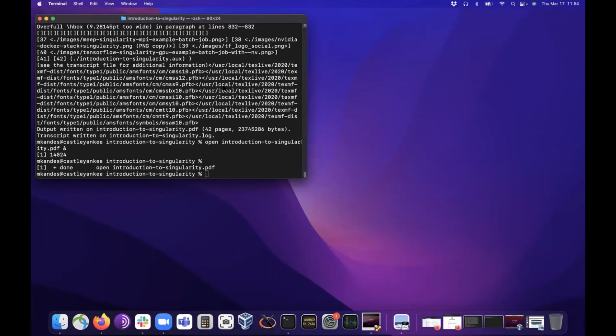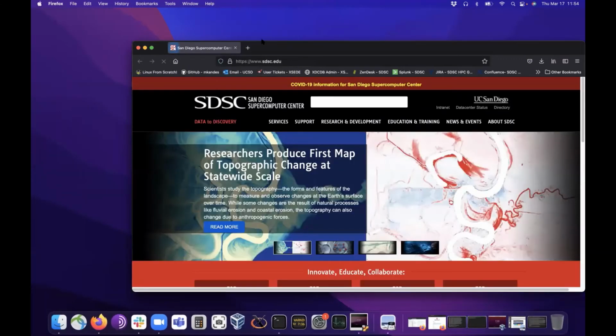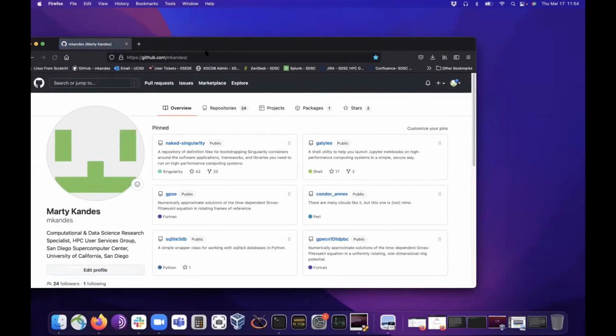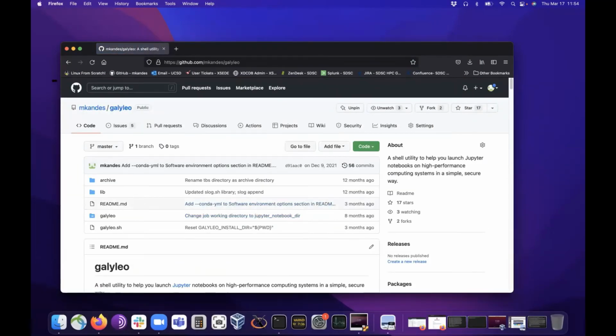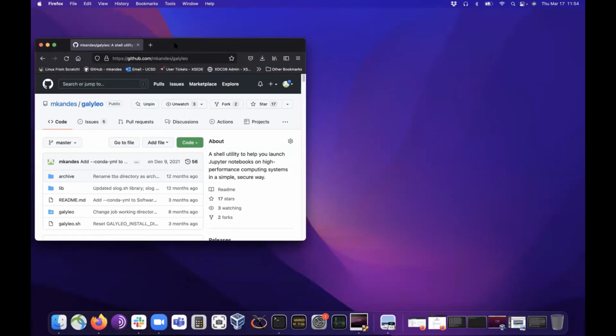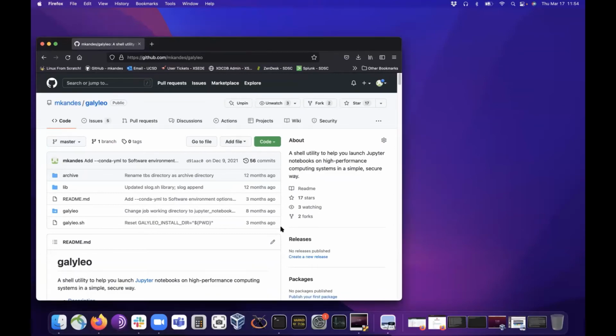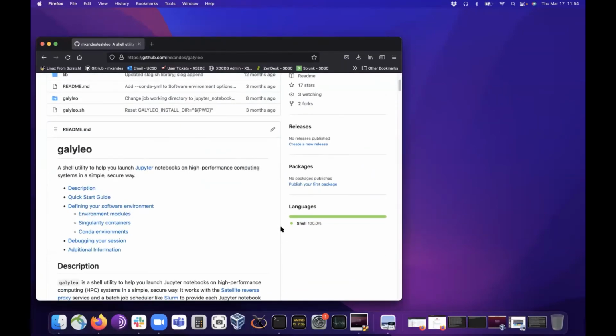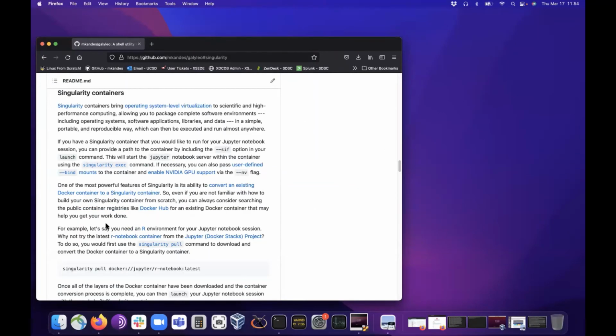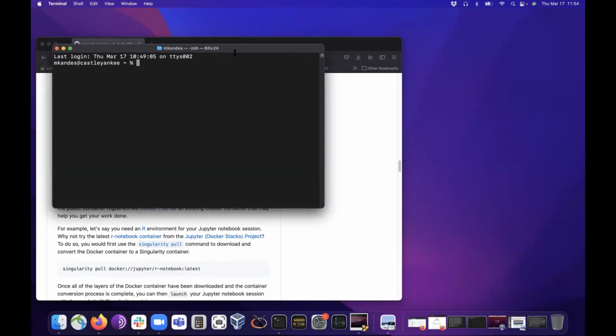Okay, so the demo. Whose question was it? It was Anna's question. I actually have a good demo ready to go. Let me just pull up a piece of code I have. If you run Jupyter Notebooks on Expanse, we have a way to help you do that. And one of the examples in this, you can actually use Singularity containers to run your Jupyter notebooks as well. So I'm just going to use this example here.